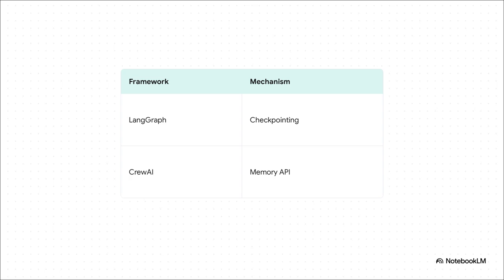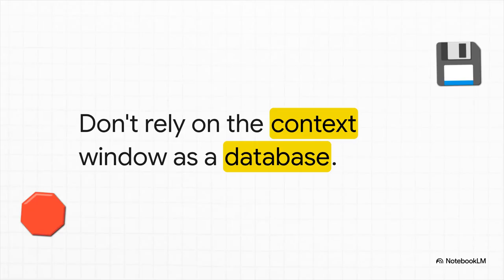Here is the absolute golden rule across the board. Do not rely on the context window as your database. Just don't do it. The practical pattern across any framework you choose is identical. You must write key decisions, task progress, and user preferences to real persistent storage. Stop blindly crossing your fingers and hoping these vital details somehow survive in a temporary chat history buffer.